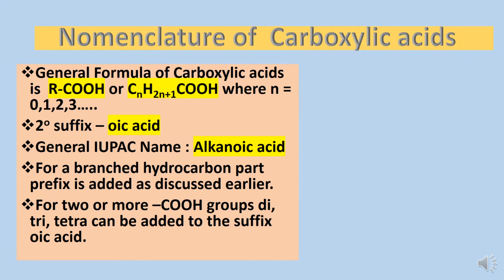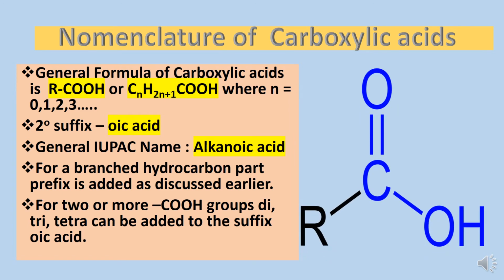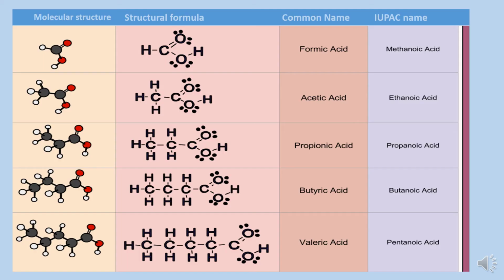Next is nomenclature of carboxylic acids. Carboxylic acids are generally represented as RCOOH, having one COOH group, and these compounds are generally named alkanoic acids by using the secondary suffix oic acid. So let us see how we can give an IUPAC name to a carboxylic acid.